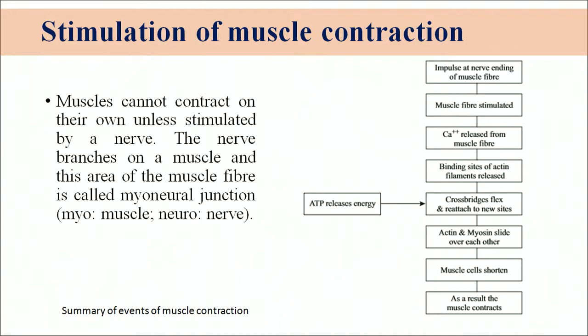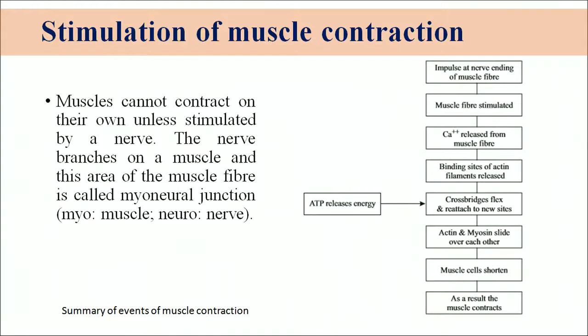So, how is muscle contraction initiated? First, there is an impulse at the nerve ending of the muscle fiber, so the muscle fiber gets stimulated. After the stimulation, calcium ions are released. Once the calcium ions are there, the binding site of the actin filament is open, and then myosin binds to the actin molecule and makes the cross bridge.